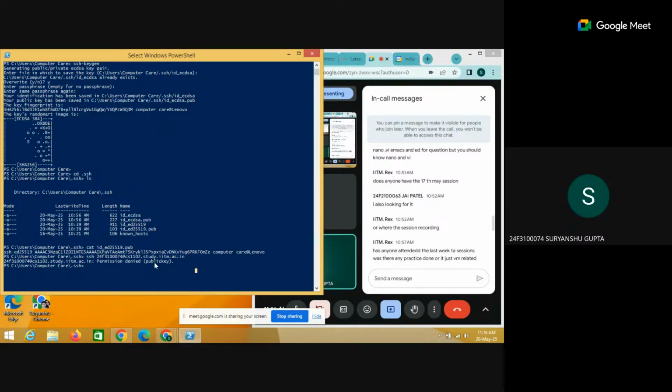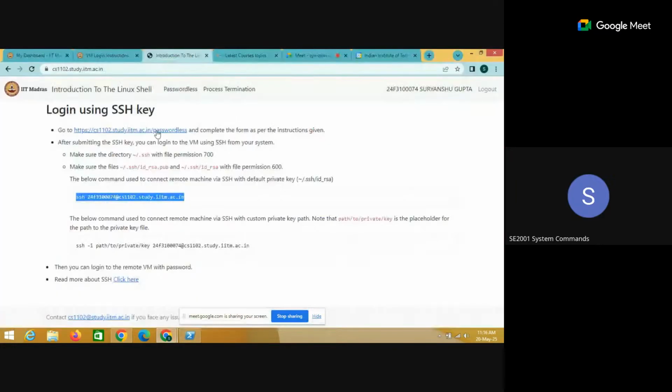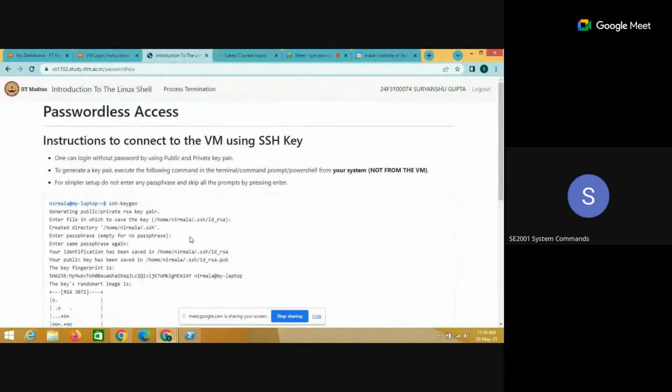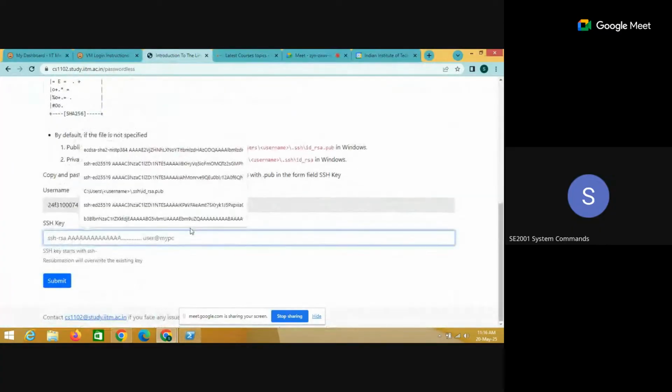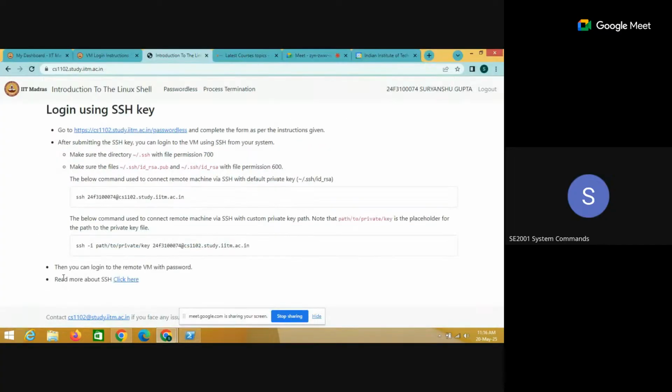The key is right, but this is coming. Okay, can you just paste the key again on that page and show me? This is the key.